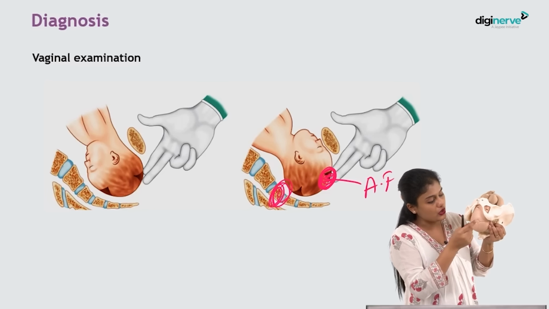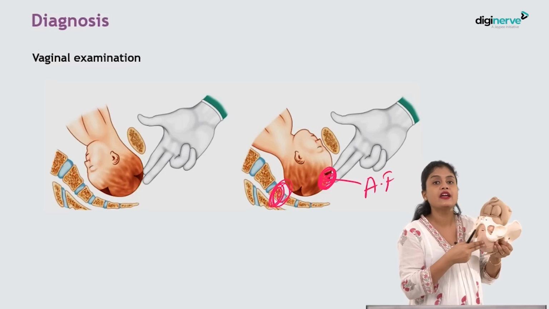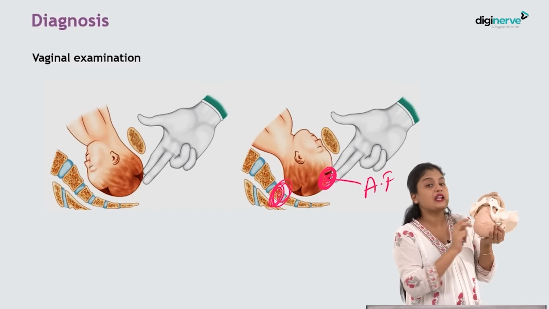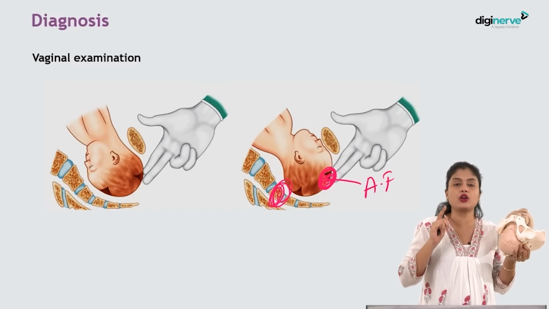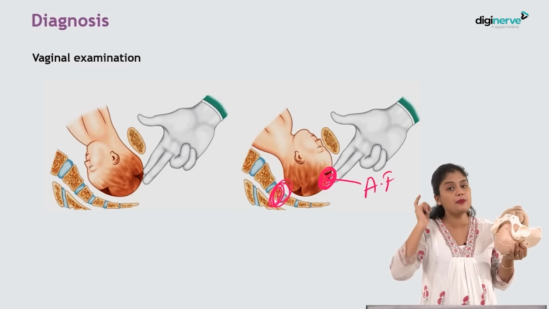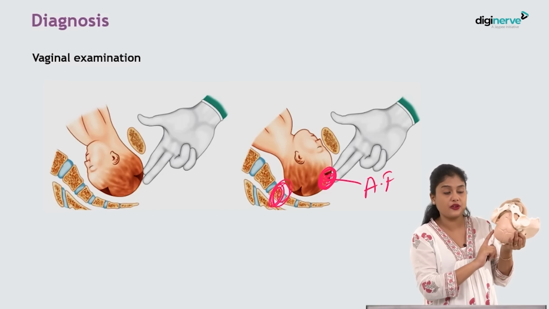This is how you will know. When you put your finger, you can feel the frontal angle and the anterior frontal angle. Based on the pinna direction, pinna will be directing towards the occiput. You will decide what is the frontal angle. So, pinna directs towards which frontal angle? It directs towards the posterior frontal angle. So, here the pinna is directing posterior frontal angle.